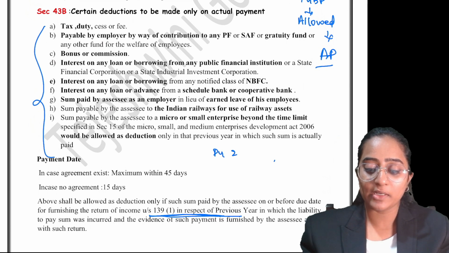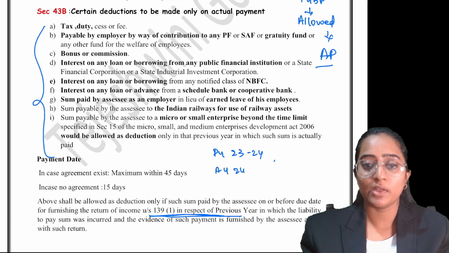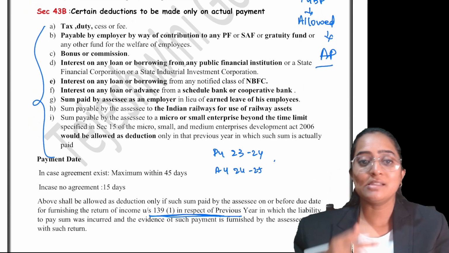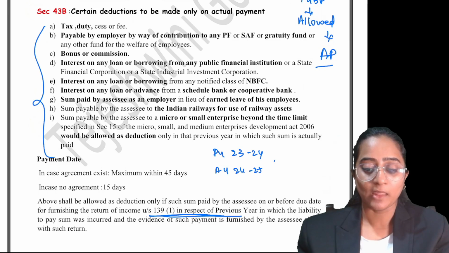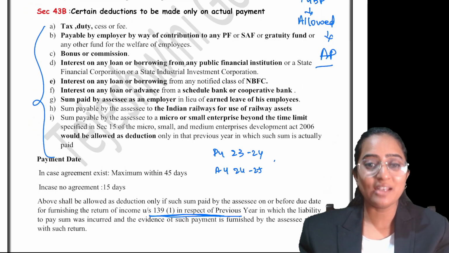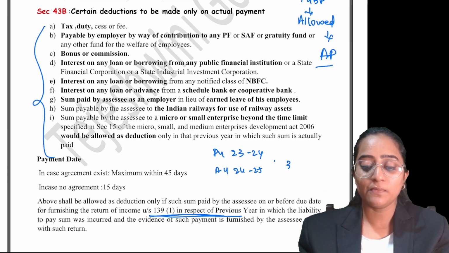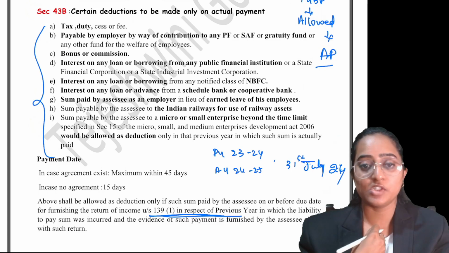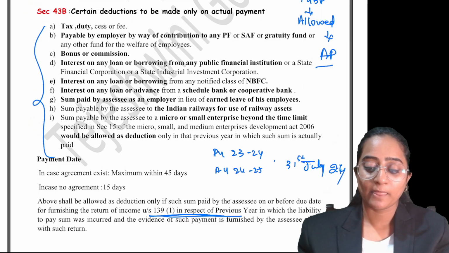For PY 23-24, what is your AY? AY is 24-25, right? What is the return filing due date in case of an individual? 31st July 2024 is the return filing due date, right? For individuals, that is, other than tax audit situations, 31st July.